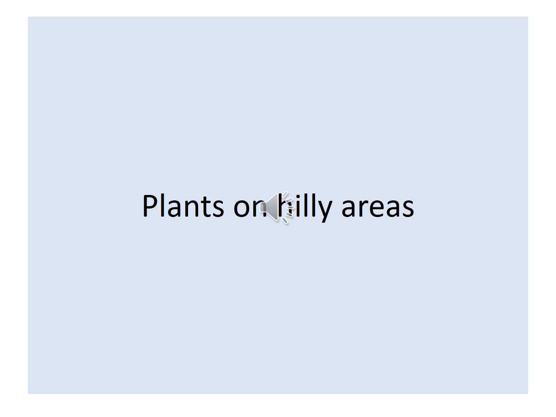The adaptive features in plants found on hills: the trees are conical and tall. The sloping shape of the tree makes the snow slip off from the branches very easily.